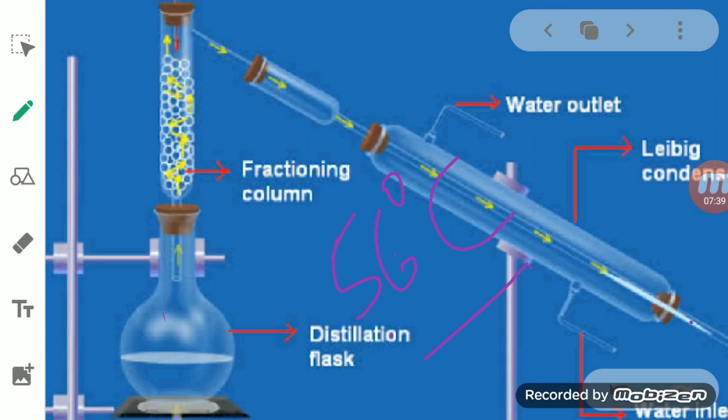To separate acetone and water, we can use the simple distillation method, because the difference between the boiling points is more than 25 degrees Celsius. So if the difference is more than 25 degrees Celsius, then we will use simple distillation.